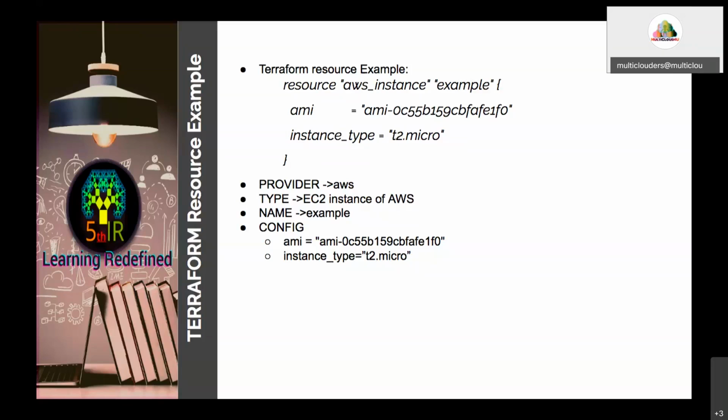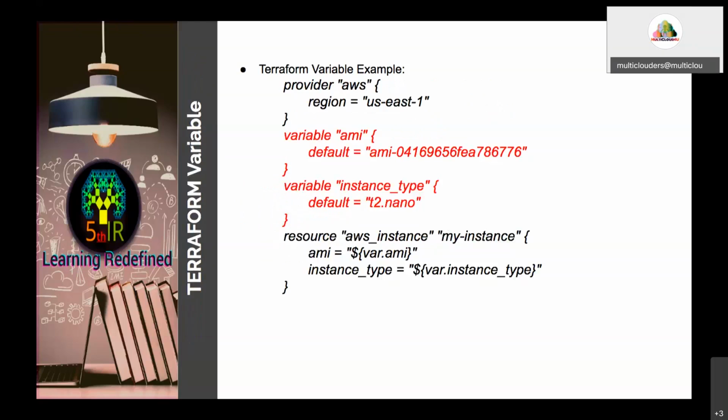The syntax for creating a variable is variable. You have to provide the variable name in double quotes, and in open brace and close brace, you have to provide the value in default. In default, equal to, you have to provide the value. In the example you see, I have created two variables, AMI and instance_type. These are the two variables I have created. Okay, and you see how to use that variable.